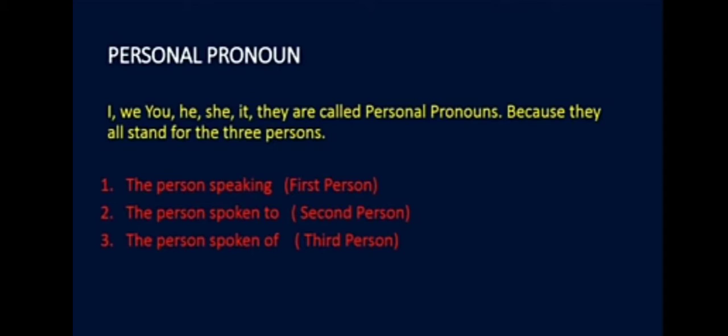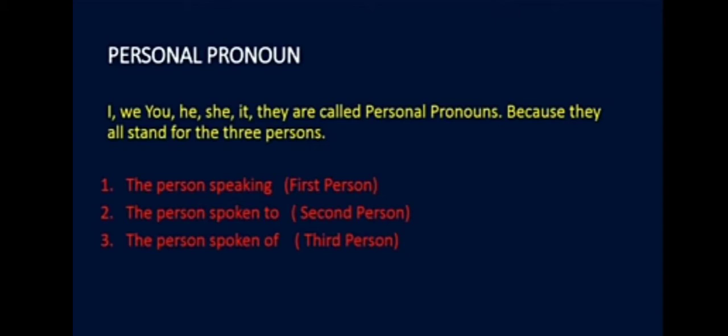If a personal pronoun is the doer of the action, that is the subject of the sentence, it is called a subject pronoun. If the pronoun receives the action done by the subject, it is called the object pronoun. I, we, you, he, she, it. They are called personal pronouns because they all stand for the 3 persons.